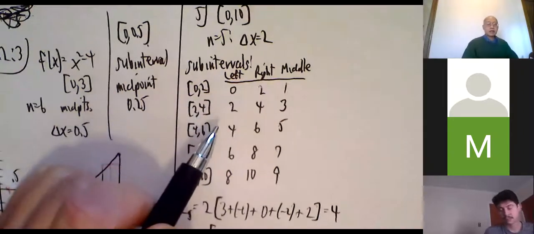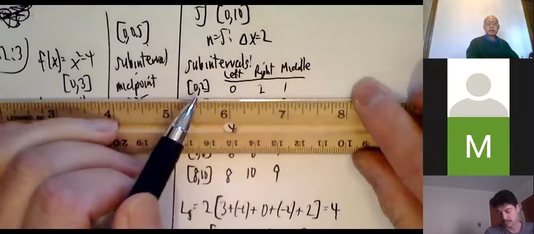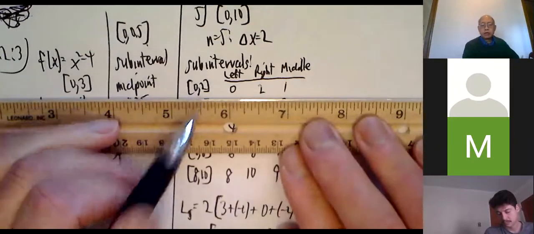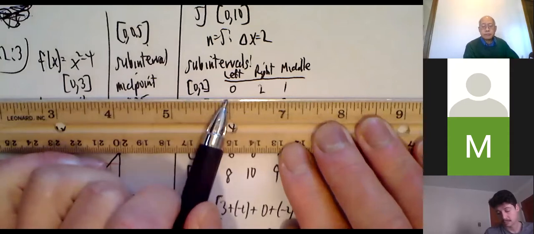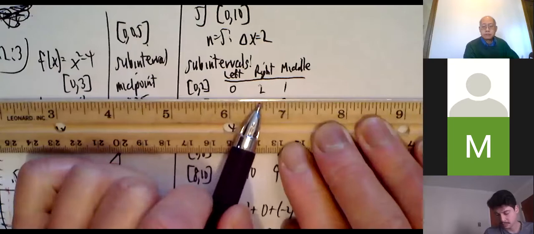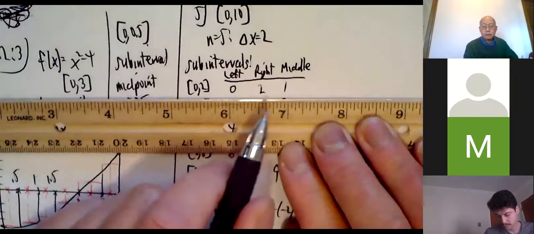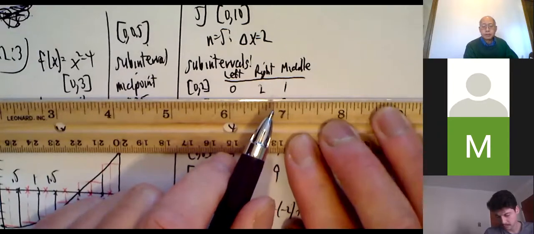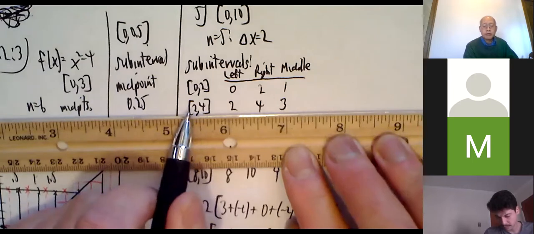Now, let's take the interval from 0 to 2. Temporarily ignore the rest of it. If I'm going from 0 to 2, what's the left endpoint? 0. What's the right endpoint? 2. What's the midpoint? 1. Right? Fairly straightforward. Same thing for the next one. From 2 to 4. All right? You're going from 2 to 4.